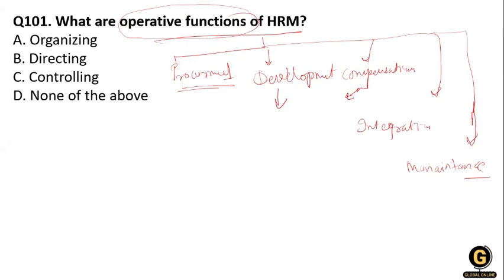What is integration? In integration, the operating functions are motivation, where they motivate their employees, job satisfaction, grievances, collective bargaining, conflict management, participation of employees, and discipline. And in maintenance, the focus is on health, safety, social security, welfare schemes, personal records, personal research, and personal audit. So these are the operating functions.